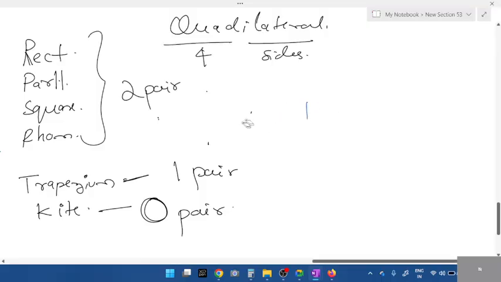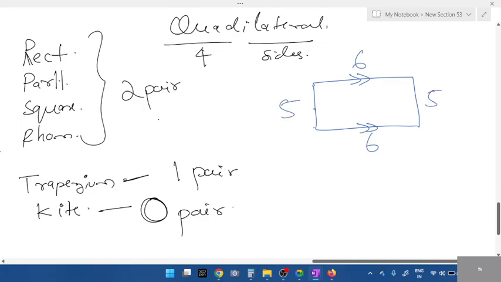Parallelogram, rhombus, trapezium, these are the important concepts. Next, when it comes to rectangle, all of you should answer. What is the property of a rectangle, students? Opposite sides are equal and parallel. Two pairs of parallel lines, 6 and 6, this will be 5 and 5, length and breadth equal. And if they have two pairs of parallel lines, what did I tell you all? What is the property, students?